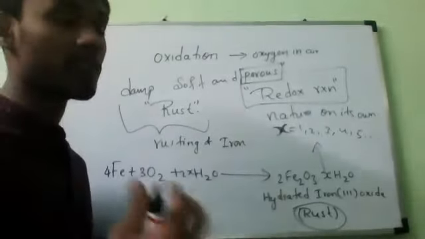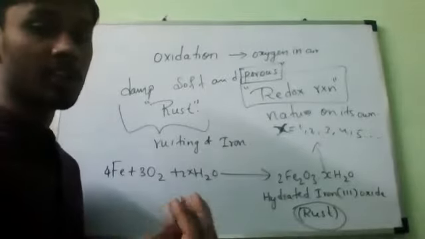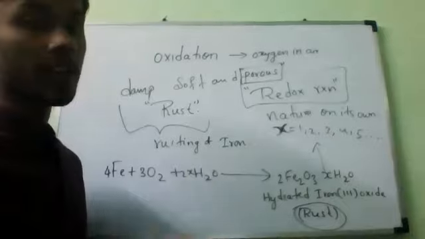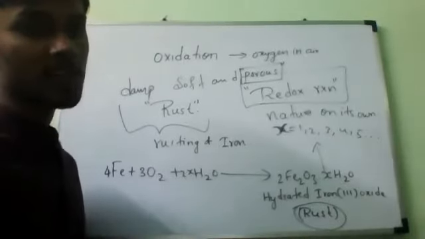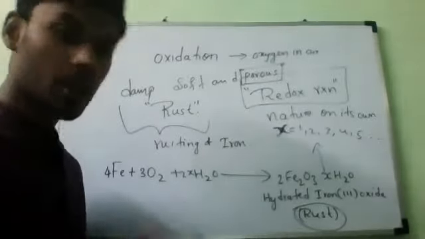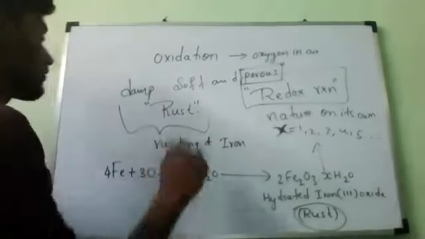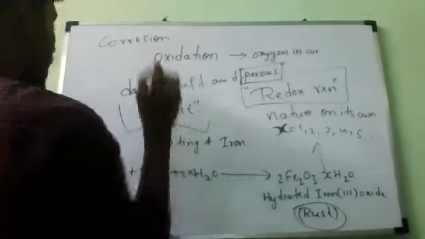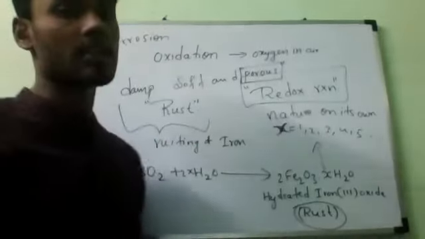Understanding? The iron which is present below the surface will start rusting. Slowly it will eat, and completely it will spoil. And then what is going to happen? This rusting of iron has another name. What is it called? Corrosion of iron. Don't get confused. Corrosion is the common name for every metal, and particularly for iron, we call it rusting.